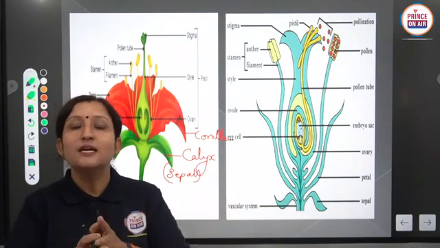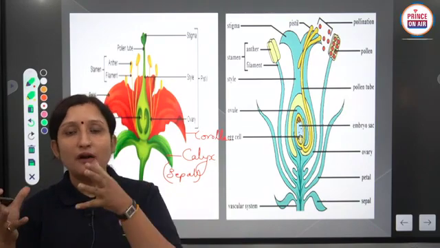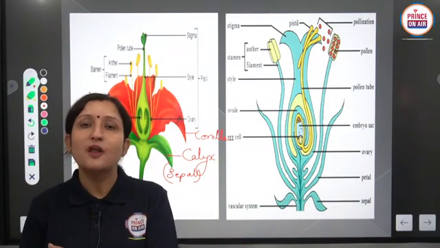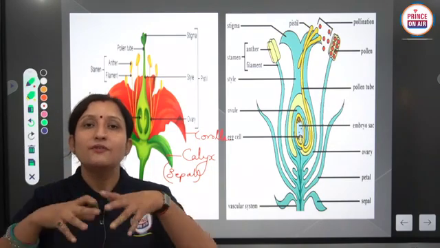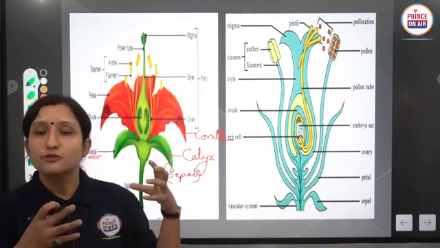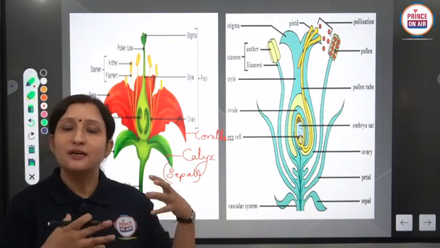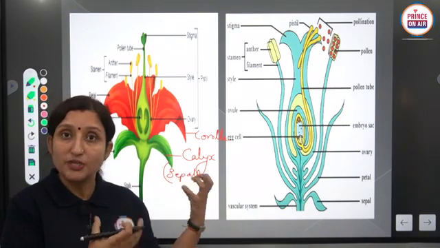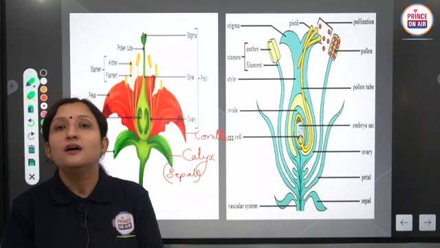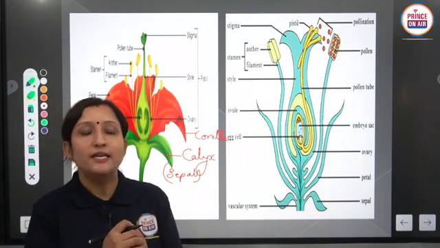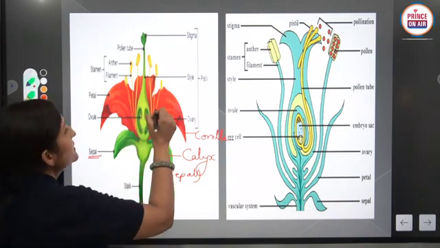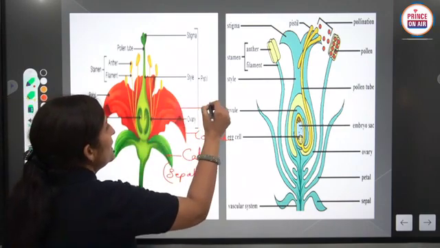So we can say that in insect pollinated, bird pollinated or other animal pollinated flowers, flowers are big in size, beautiful, have special colors, and they produce nectar for attracting animals.